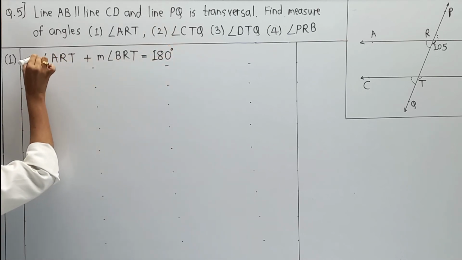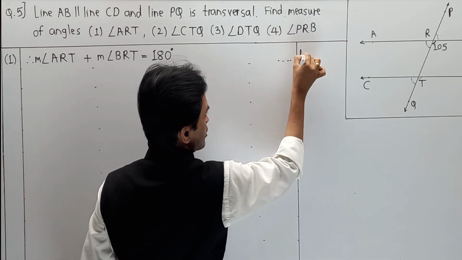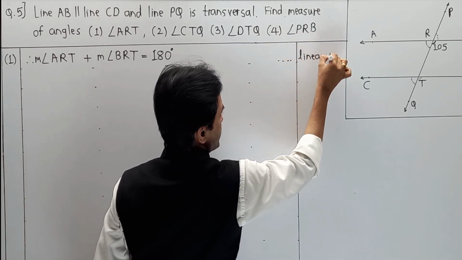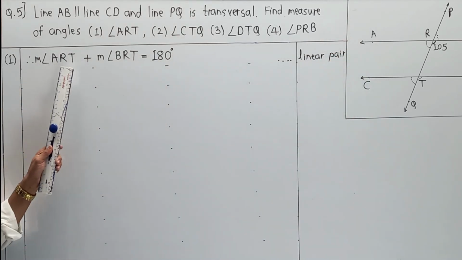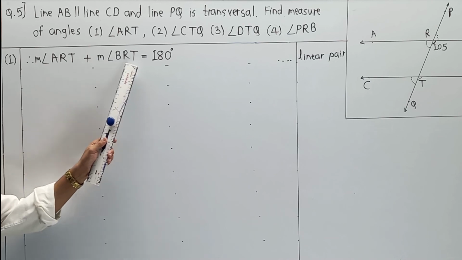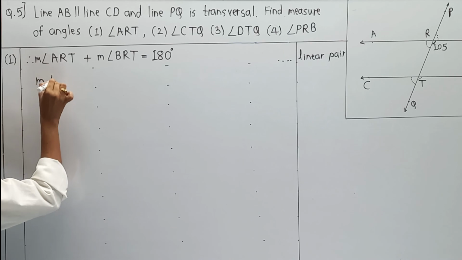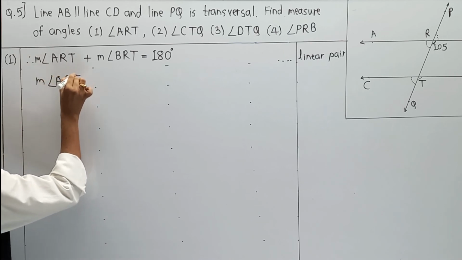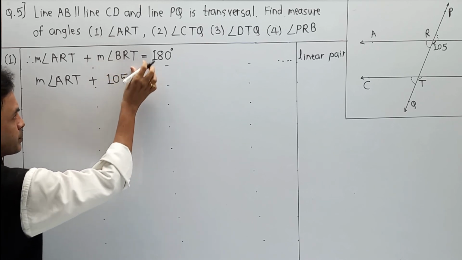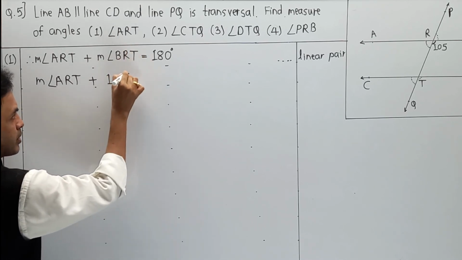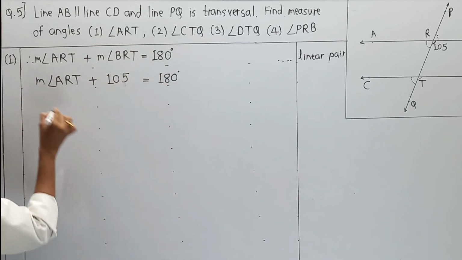I am going to write measure of angle, and the reason is nothing but linear pair. Now making a calculation, angle ART that we are supposed to find and BRT is given 105. So measure of angle ART plus 105 is equal to 180 degrees. Now simplification.